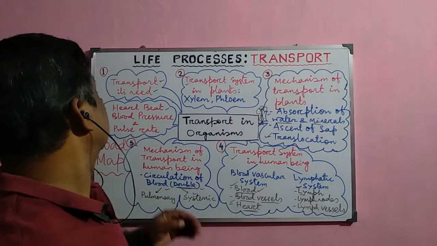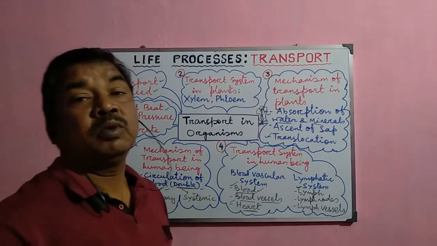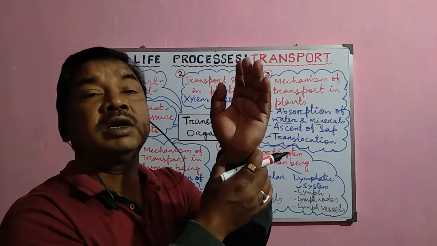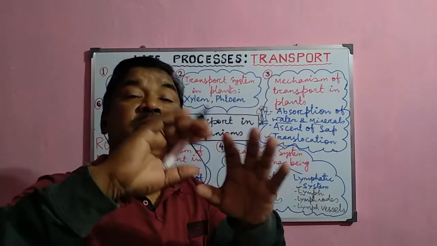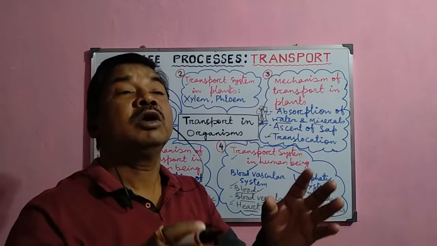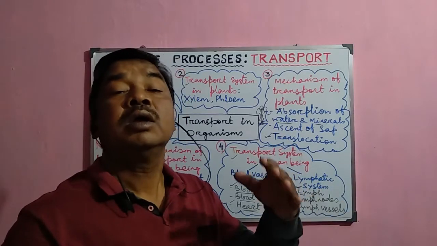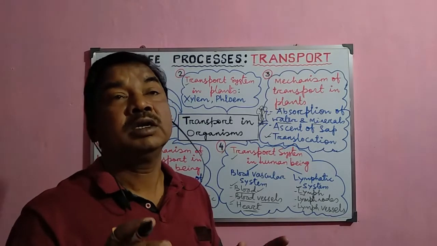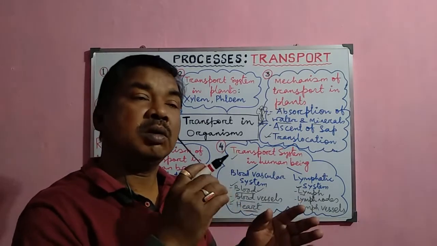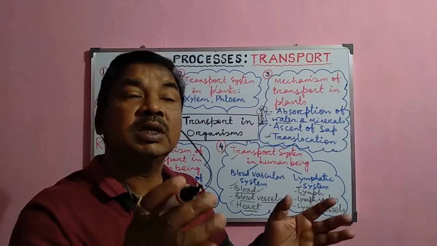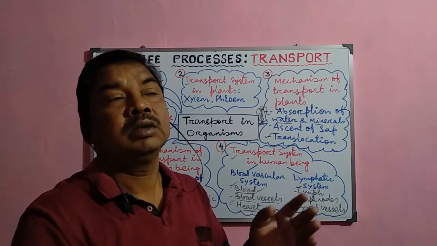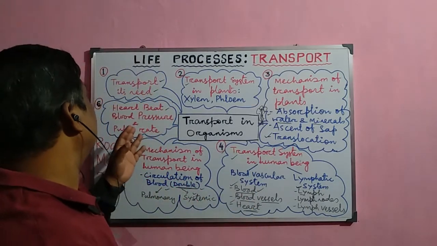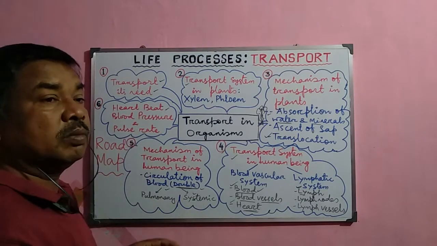Then, next, the pulse rate. When we go to the doctor, sometimes they normally just check the pulse rate. What is the pulse rate and what is the relationship between the heartbeat and pulse rate? The heartbeat is 72 times per minute in a normal human being. Now the pulse rate is also the same. When the ventricle contracts, the blood flows throughout the body and this pulse is observed in the artery. So that is why the pulse rate is the same as the number of heartbeats.